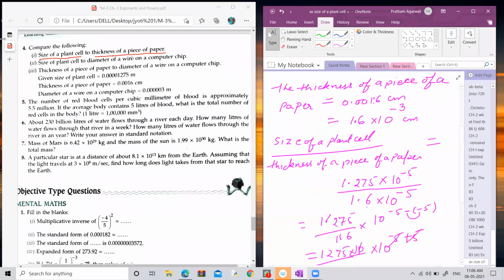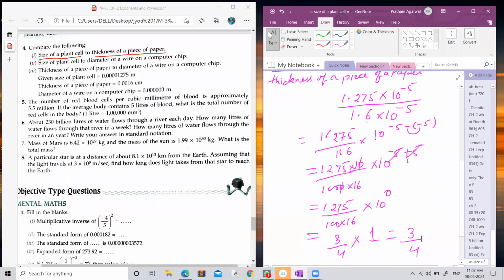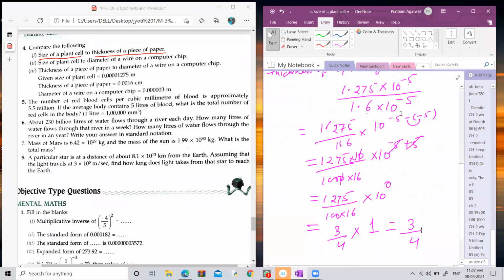Size of a plant cell is written first, so you have to put this value in the numerator. Thickness of a piece of paper is written after, then you have to write this value in the denominator. Now solve the decimal by decimal number and power with the power. So by using the law, you can solve the exponential term. And when you divide the decimal numbers, you will get 3 upon 4 approx. So this is the comparison between these two sizes. I hope it is clear. Please show your thumb.